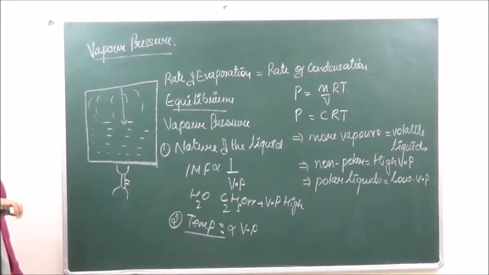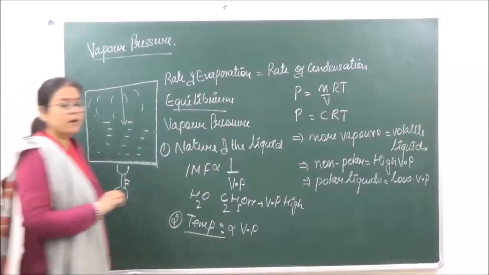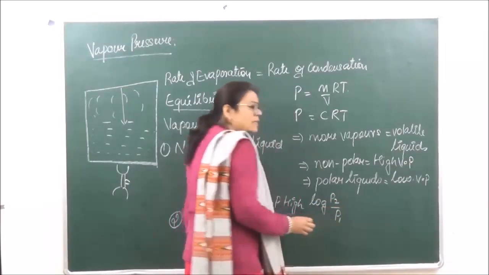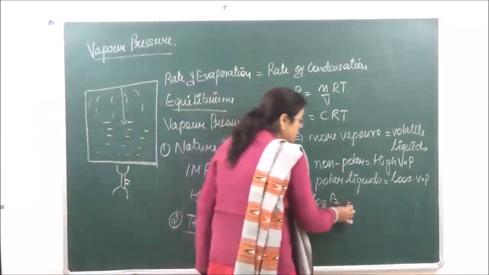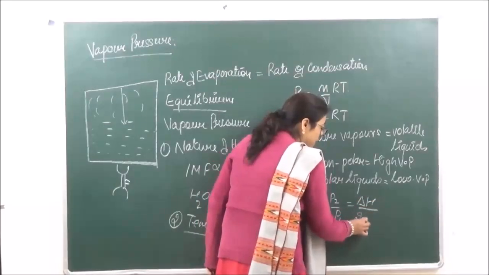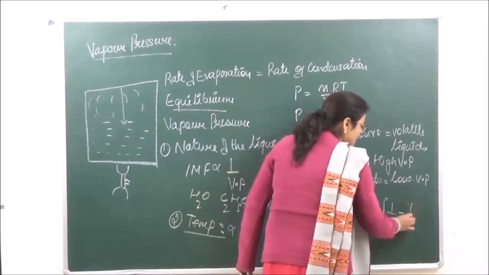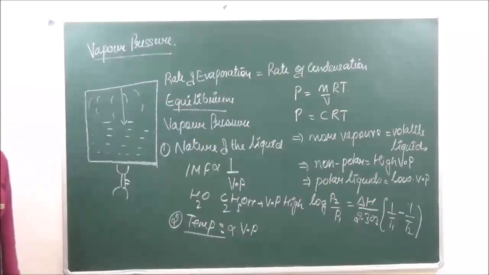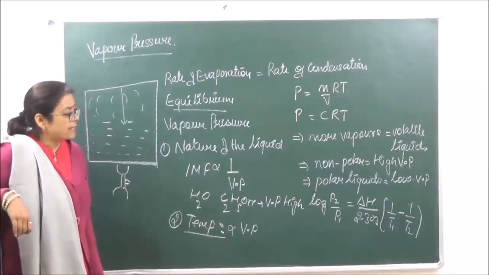Then, the vapor pressure can be calculated with the help of an equation which is known as the Clausius-Clapeyron equation. Now according to the Clausius-Clapeyron equation, if we are considering the vapor pressure of two liquids, then log of P2 upon P1 is equal to delta H upon 2.303 into 1 upon T1 minus 1 upon T2. So if the pressure has to be calculated, they've given you the vapor pressure of one liquid and you have to calculate the vapor pressure of the second liquid.